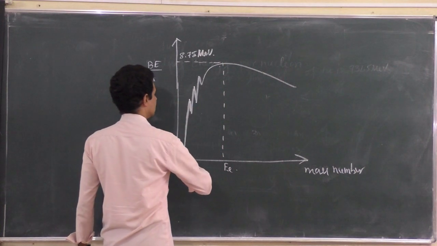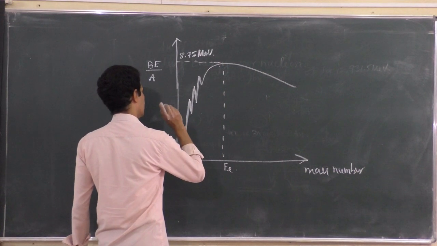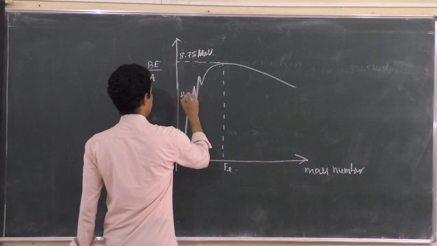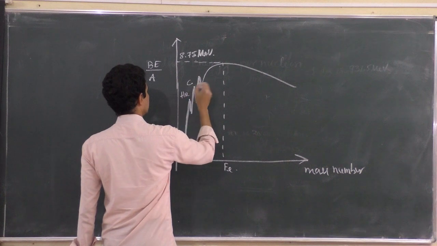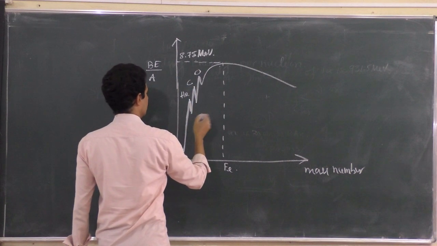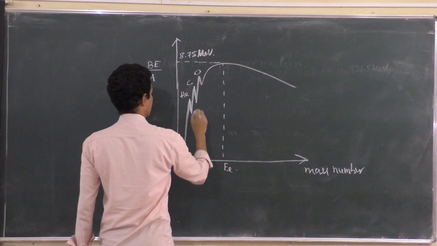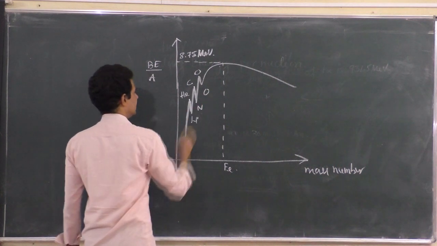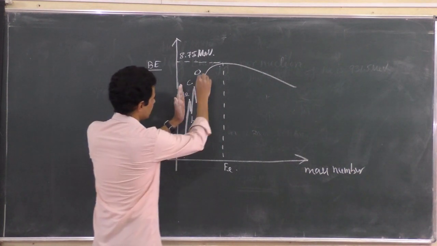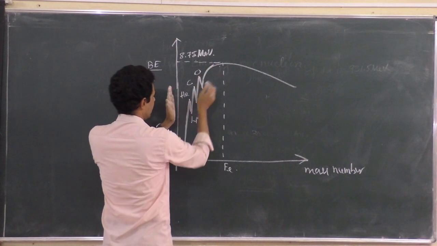So here the elements are: this is helium, this is carbon, and this is oxygen. This is lithium and nitrogen, oxygen. This has a little bit more, because as you move forward, this curve comes up, right?